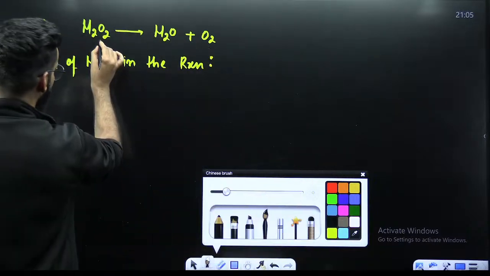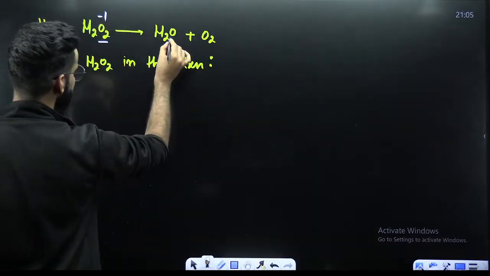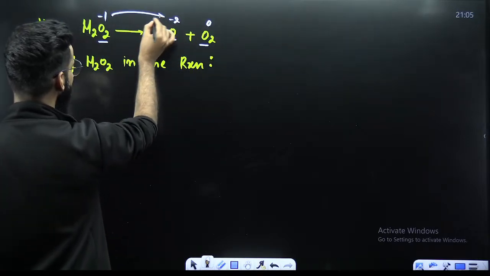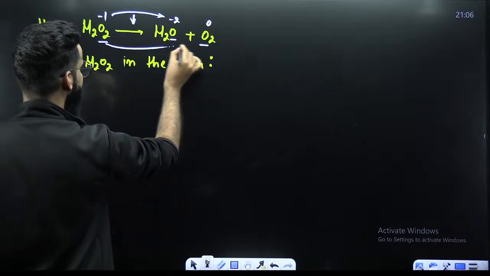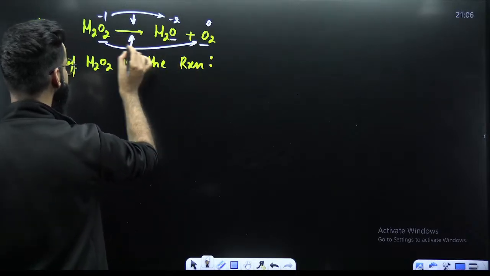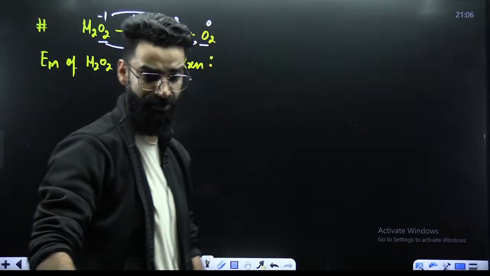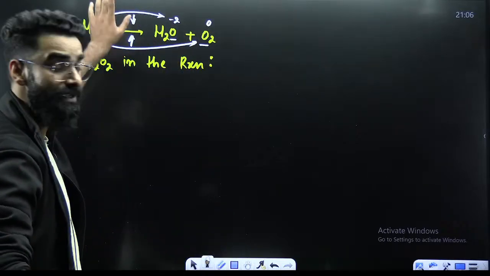Understand. Oxygen here shows minus 1 oxidation state. Here oxygen shows minus 2. Here oxygen shows 0. So minus 1 to minus 2 means decrease. Minus 1 to 0 means increase. I must say oxidation state of the same element is decreasing as well as increasing simultaneously. So I would say this particular species is undergoing disproportionation.